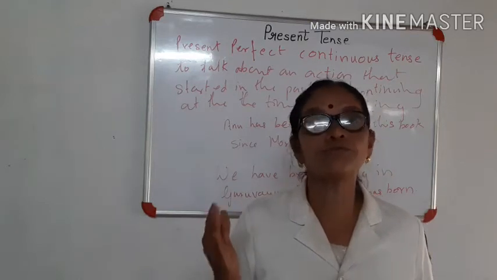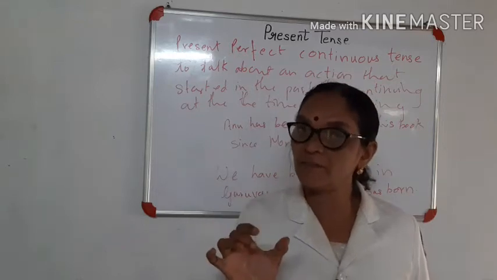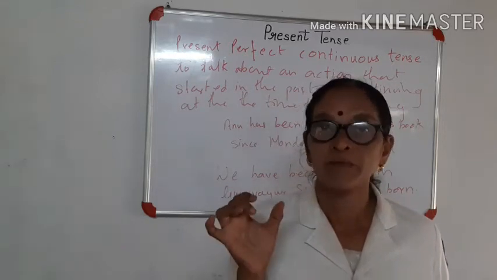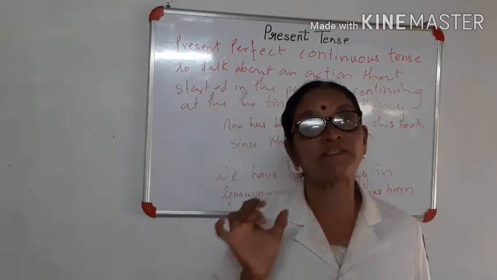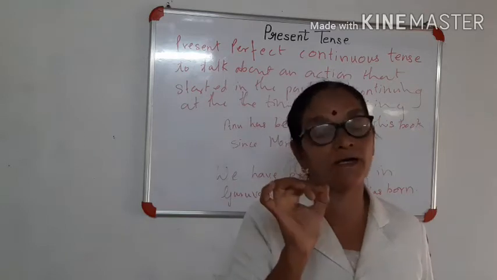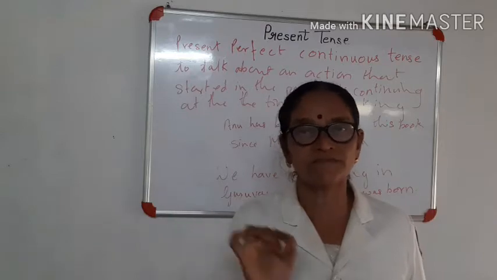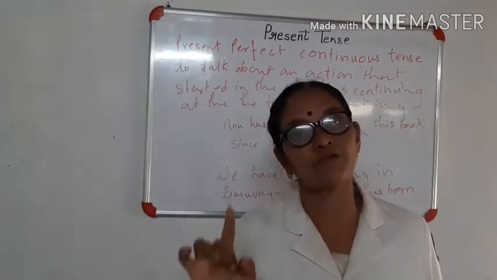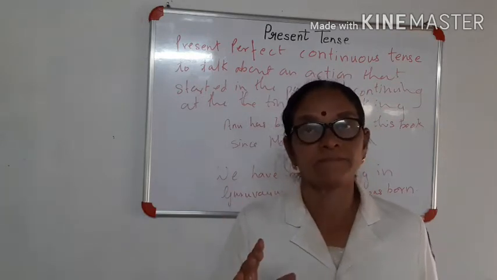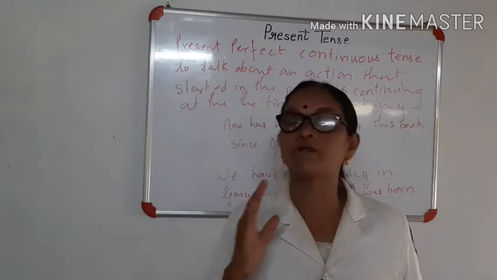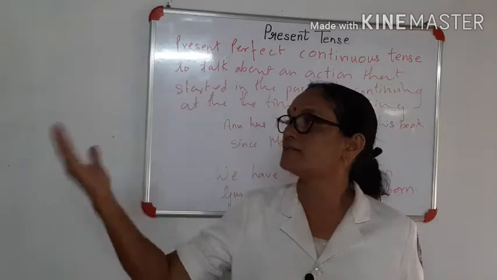Then you have the main verb. When it is in present perfect tense, you have to add ed, and if it is present perfect continuous tense, you have to add ing to the verb. It's very simple. If you use these words in this form, you can change it into present perfect or present perfect continuous tense.